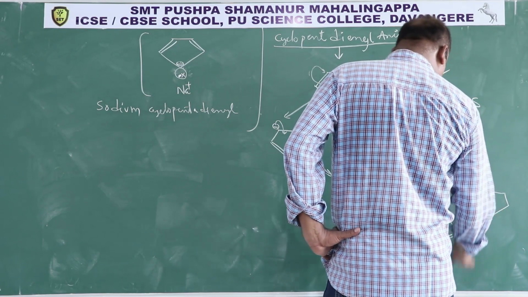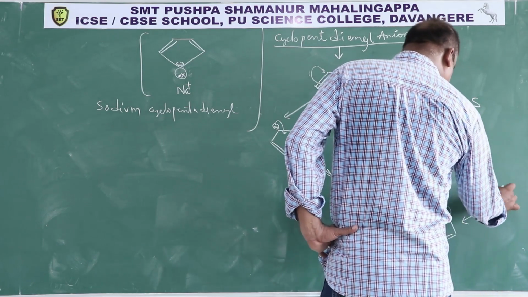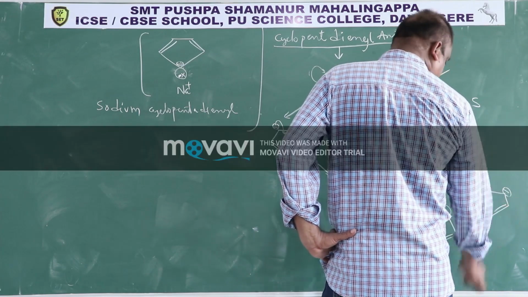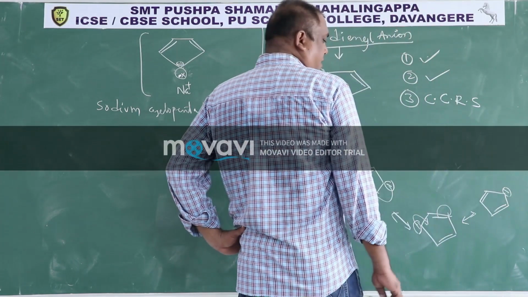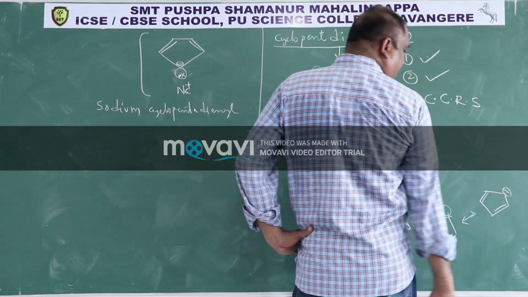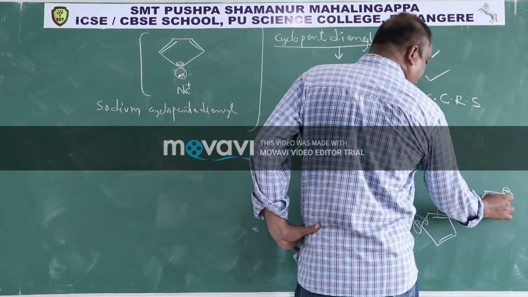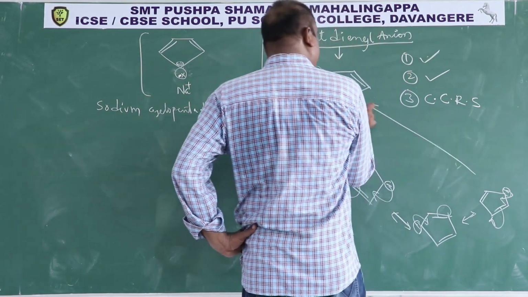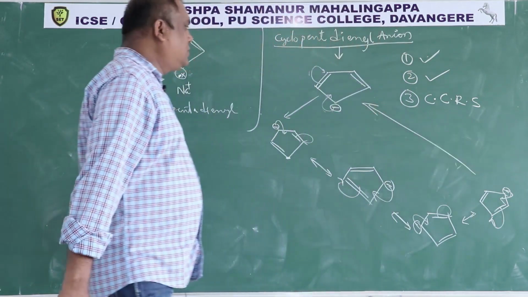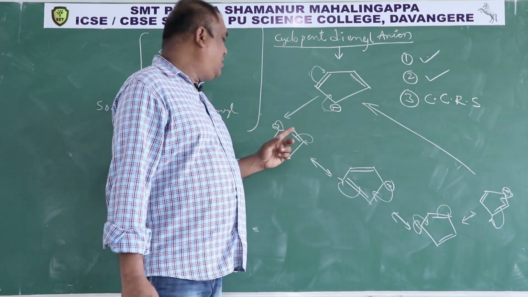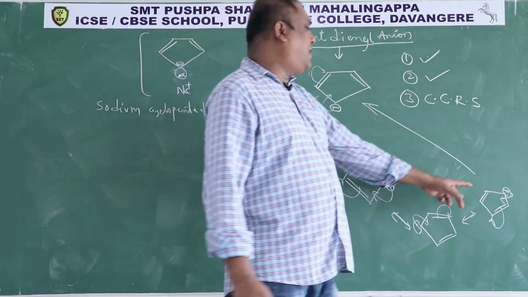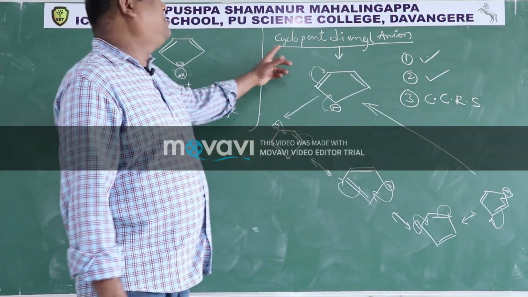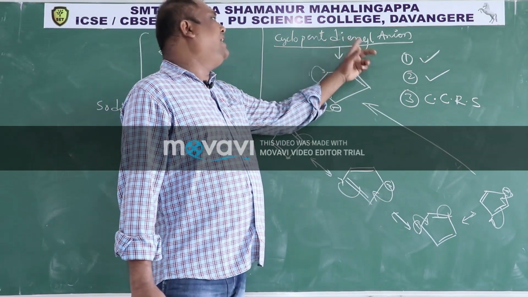Pi bond here, this becomes negative, pi bond here. Then this negative charge and this pi bond are in conjugation. This will come here, this will go here to give back this. So 1, 2, 3, 4, 5, these are all canonical structures of cyclopentadienyl anion.